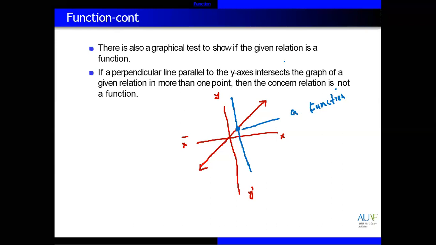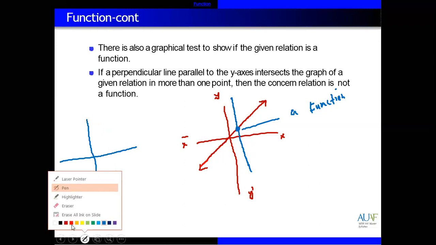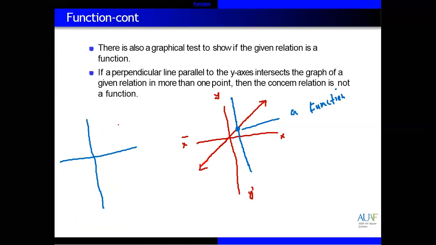Yes, same, Mujib. If we have, for example, this type of graph, then you need to draw a line. If we draw a line, you can see here this touches the graph at two different places, for example first one and second one. So we can say that this is a relation but not a function. So not a function.